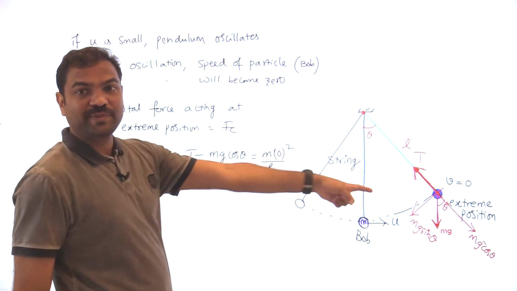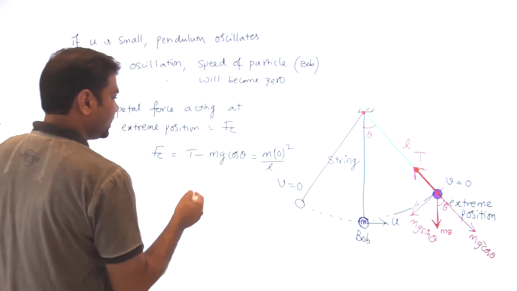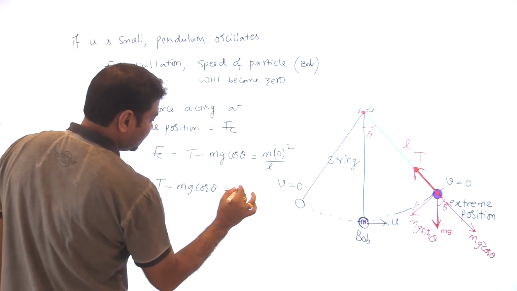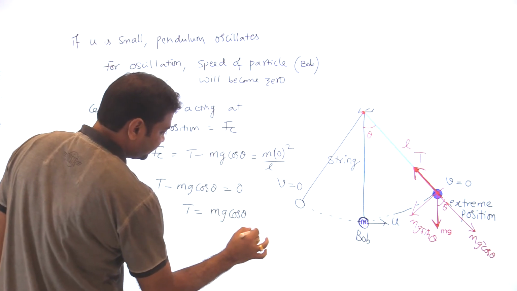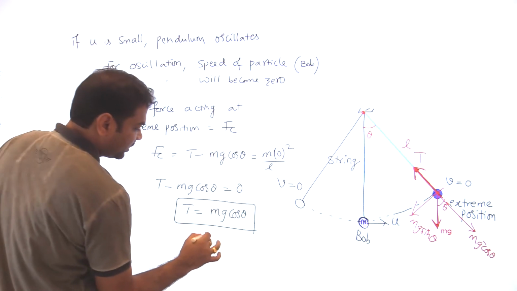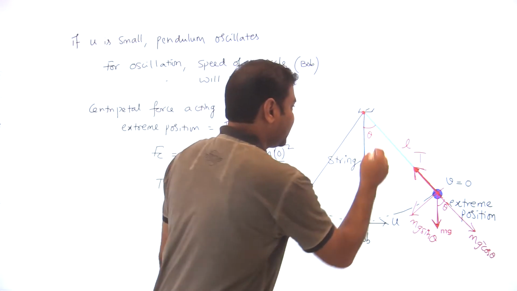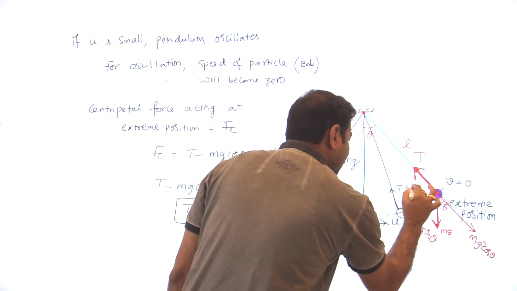Why 0? Because speed is 0 at the extreme position. I am purely talking about the extreme position. So T minus mg cos theta will become 0, so T is equal to mg cos theta. That means the tension value is not equal to 0. At any position other than extreme, the tension value is not equal to 0.